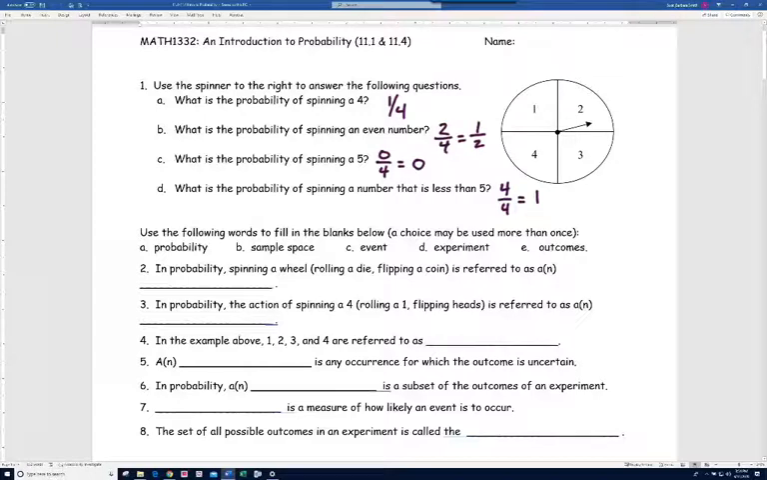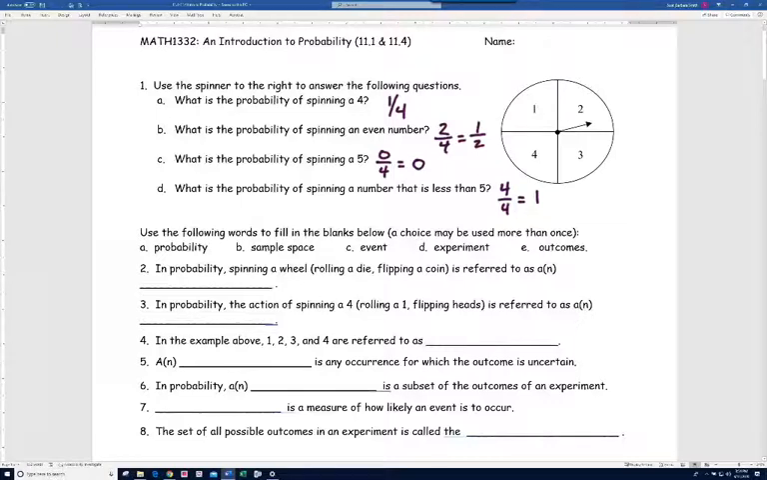All right, now before we go on, I want to introduce you to, or remind you of, some basic terminology for probability. So if you've got some experience with probability, you might want to try to do numbers 2 through 8 and then watch the video. Otherwise, you can just go along with me here.